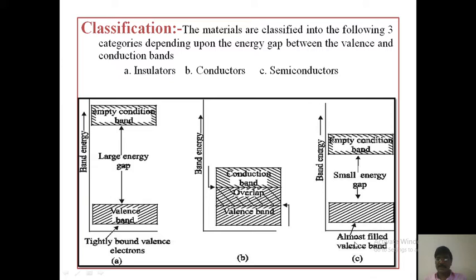An almost filled valence band with a small energy gap between the conduction band and valence band, that is semiconductors. These are the three classifications of solids, that is insulators, conductors, and semiconductors, based on their energy gap between conduction and valence bands.